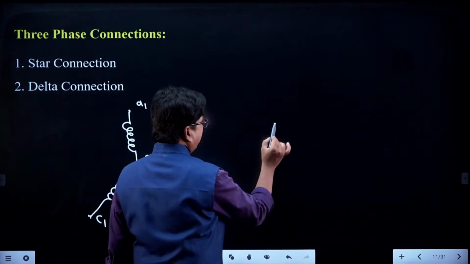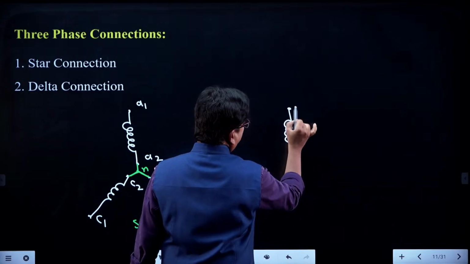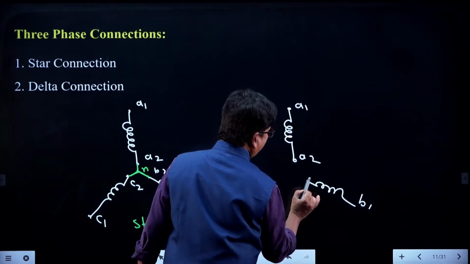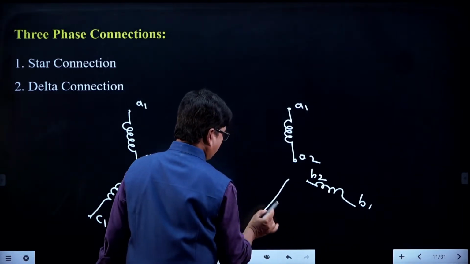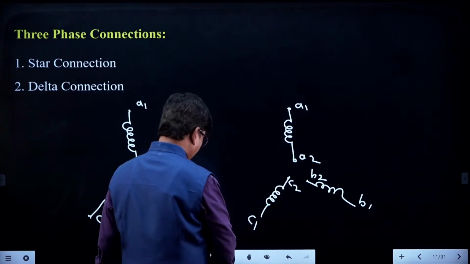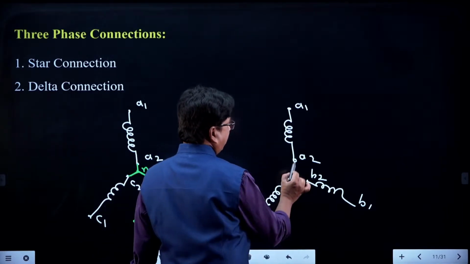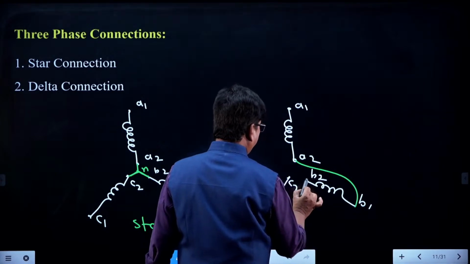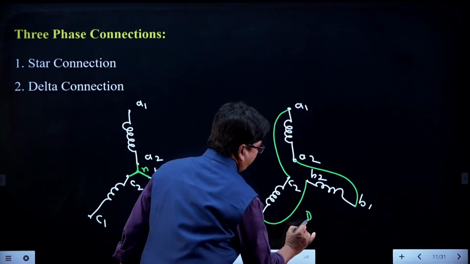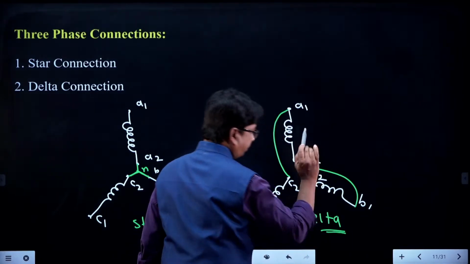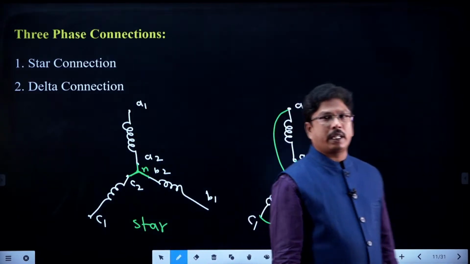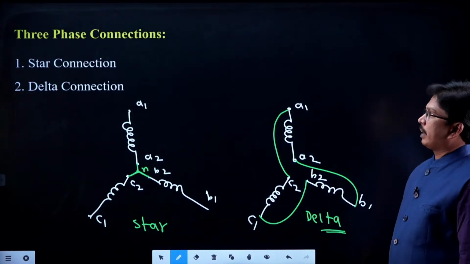Suppose when you are having three windings like this, this is A1, A2, B1, B2, C1, C2. Now we are connecting the different points. A2 we are connecting to B1, B2 we are connecting to C1, C2 we are connecting to A1. That is called the delta connection. Alright students, these are the two types of connections we are having in the power system, right.